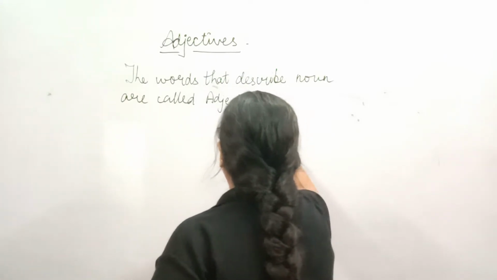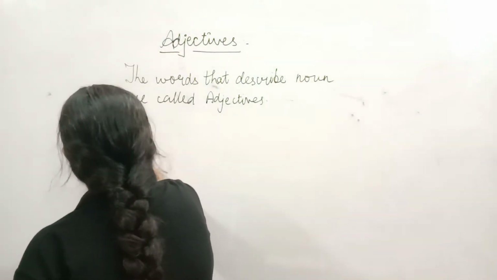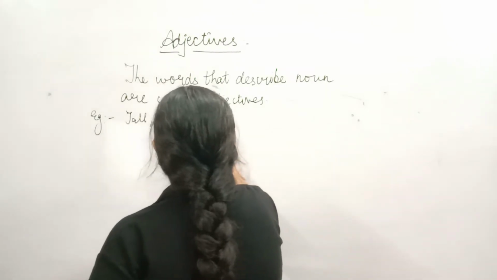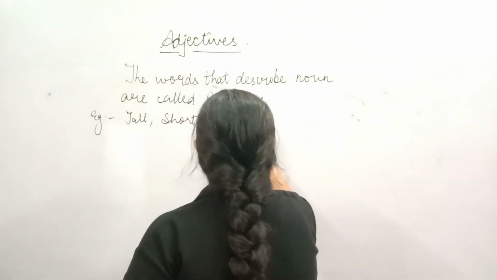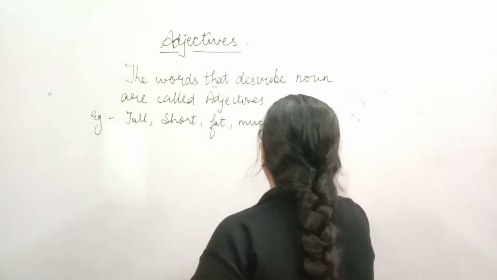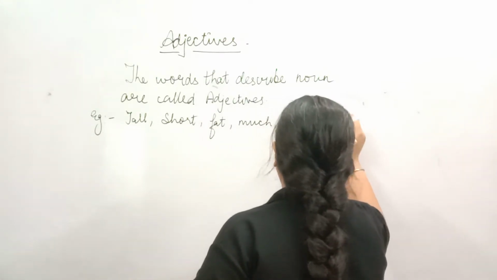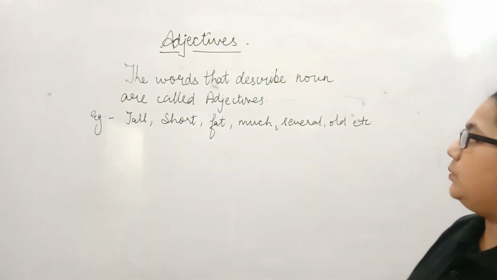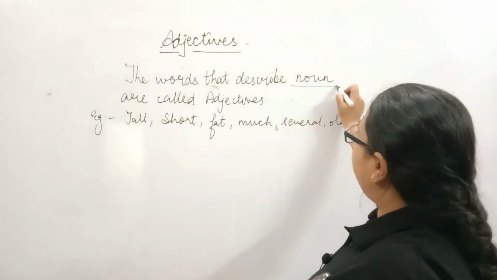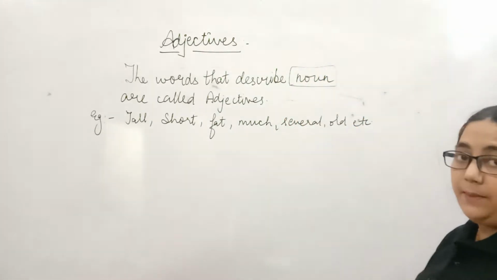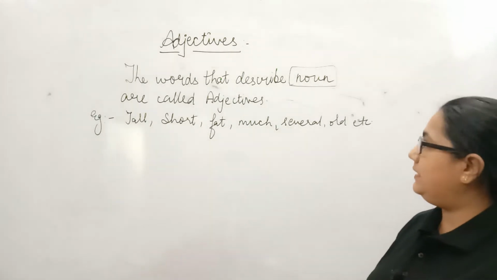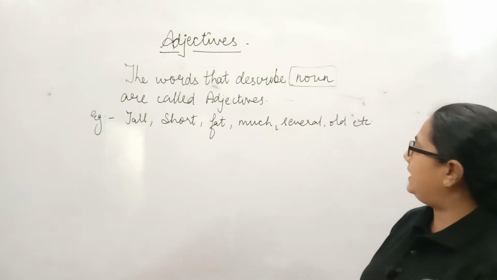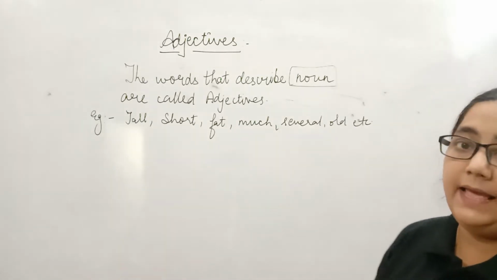Examples for the same are tall, short, fat, much, several, old, etc. These are all examples of adjectives. The words that describe a noun or tell us something about the noun, anything about the quality or the shape or any analytical thing about the noun are called adjectives.